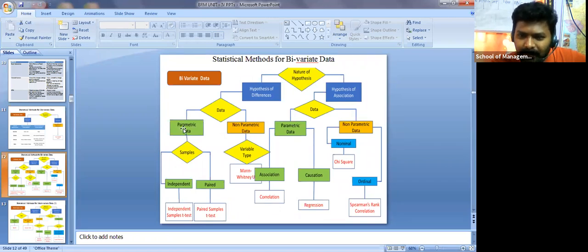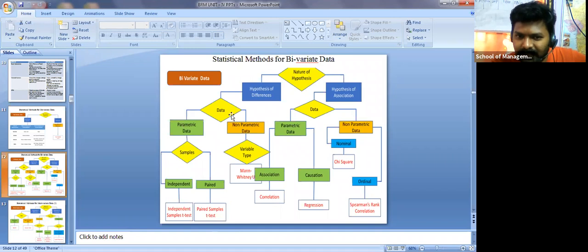Parametric means the sample size should be more than 30 and at the same time the data should be normally distributed. These are the characteristics of parametric data. Only then can you apply the test, and you again have to check whether the samples are independent or paired. If it is independent, we apply the independent sample t-test. If it is paired, we apply the paired sample t-test.